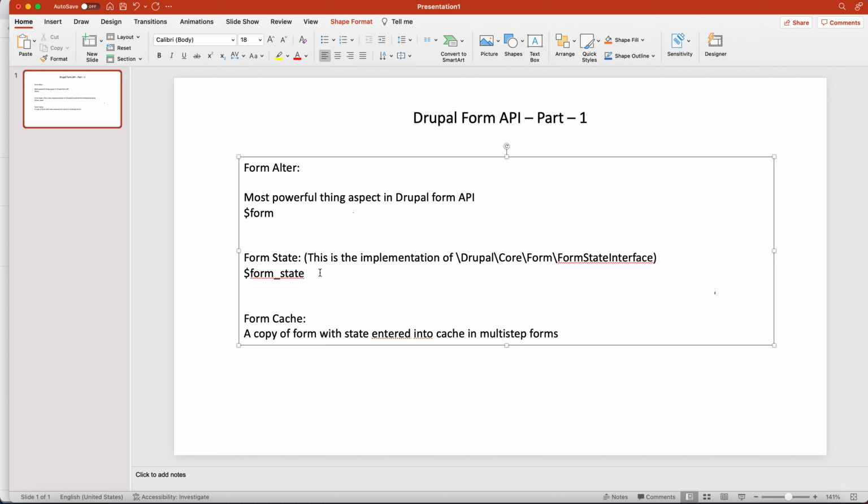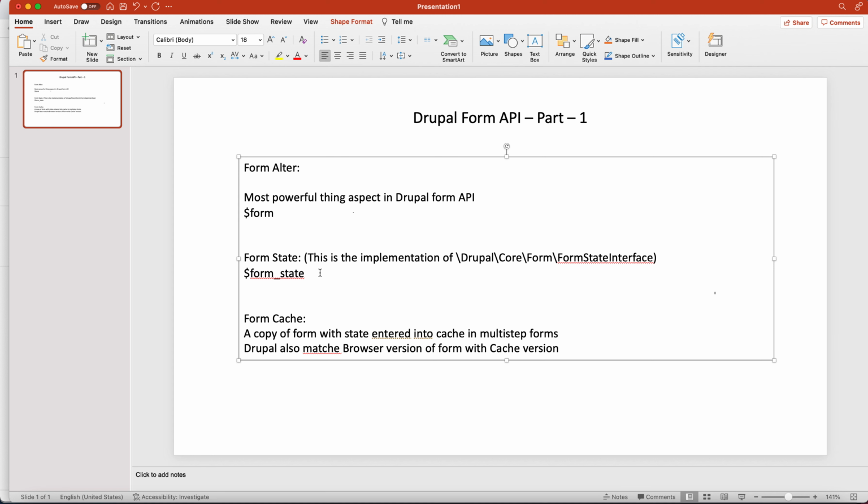So Drupal matches the browser version of the form with the cache version.